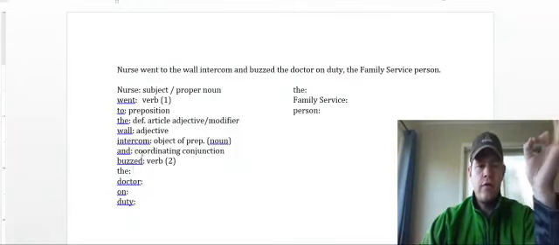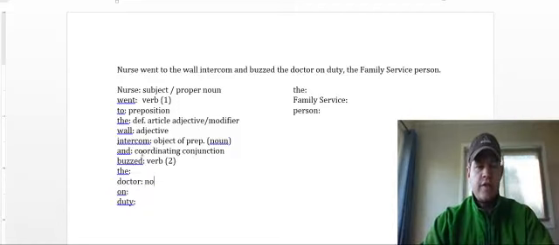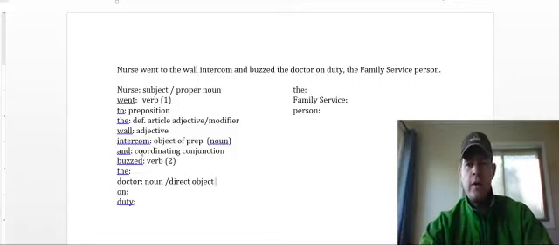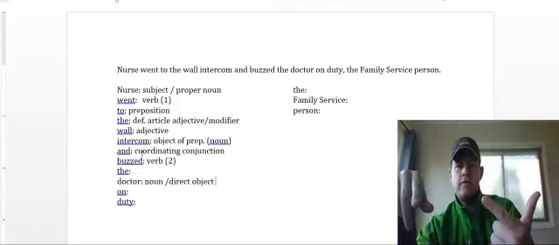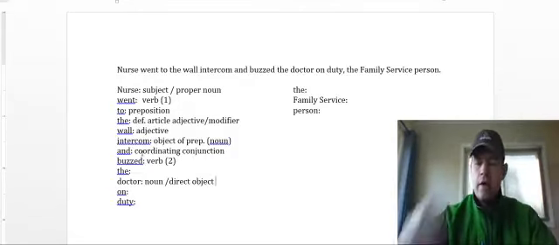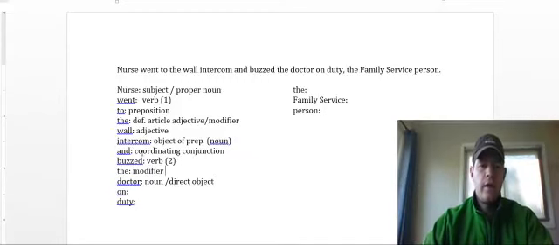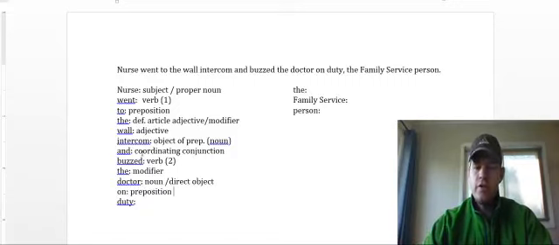Here we have the doctor. What is the doctor? Well, actually, doctor is the object. It's a noun, but it's the direct object because the doctor is the one being buzzed, right? Nurse buzzed the doctor. Subject, verb, object. The, again, we've done this before, so it's our modifier. Now, on duty, here's another prepositional phrase. So preposition, this is a noun, the object of the preposition.